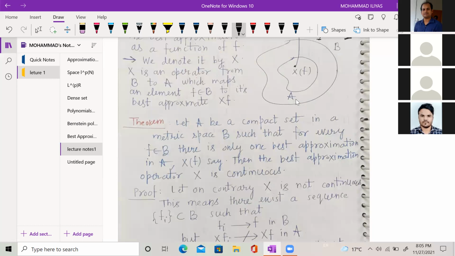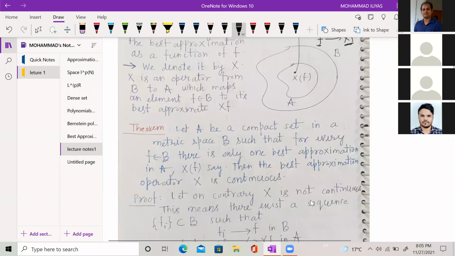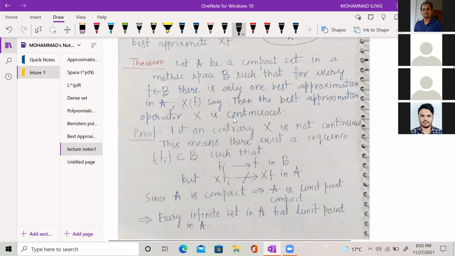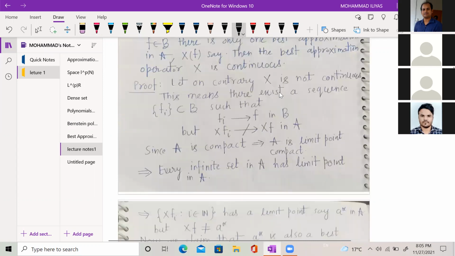If I take A to be a compact set and assume that the best approximate exists and is unique, then this operator is continuous. So the theorem is: let A be a compact set in a metric space B such that for every F belonging to B, there is only one best approximation in A, say XF. Then the best approximation operator X is continuous. So I am going to prove this theorem.